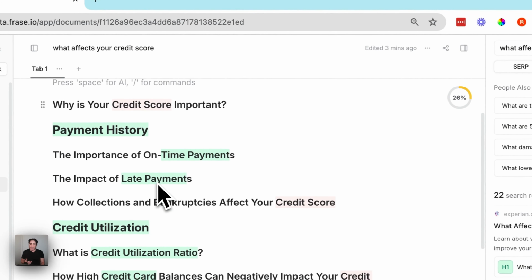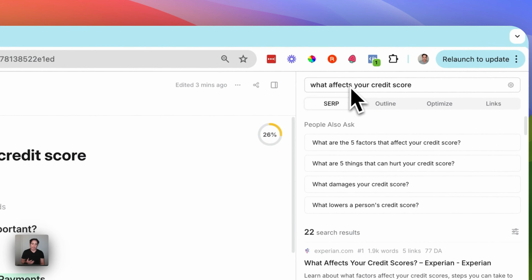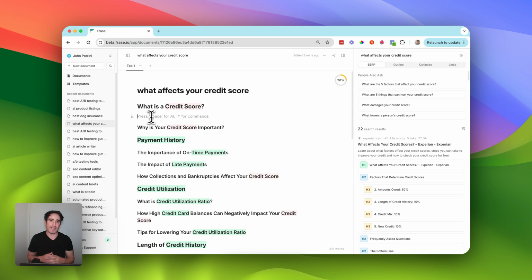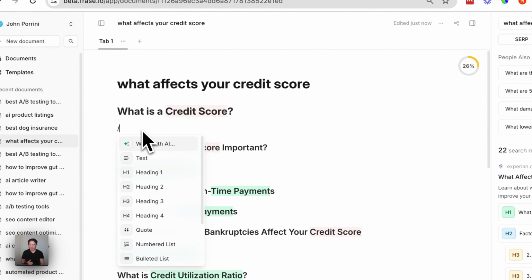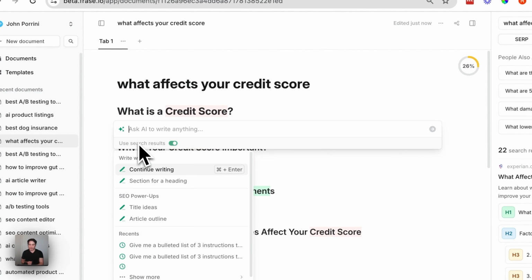So I'm inside of my Phrase document here, and you'll see that I have an outline already created around the query of what affects your credit score. Now, personally, I know what a credit score is, but I'd say I'm probably not qualified to be writing about it. So let's use Phrase to help. And we'll start by clicking into the section and entering the slash key to open up commands, choose Write with AI, and then paste in the following prompt.